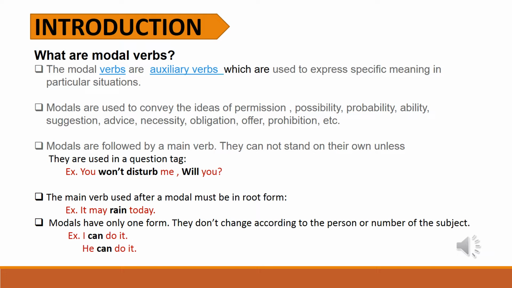The main verb used after a modal must be in root form. For example, it may rain today. Root form is the main form. Original form.